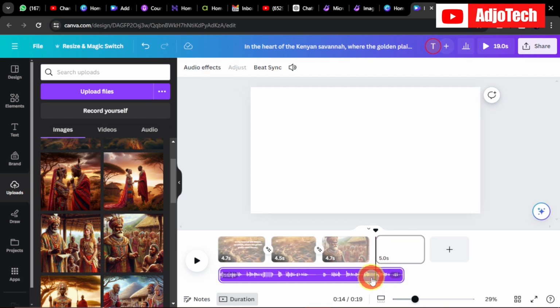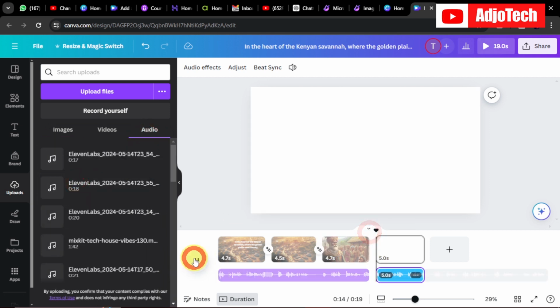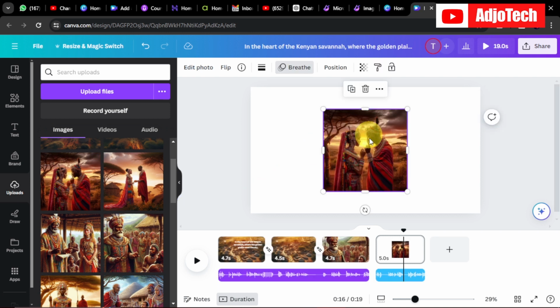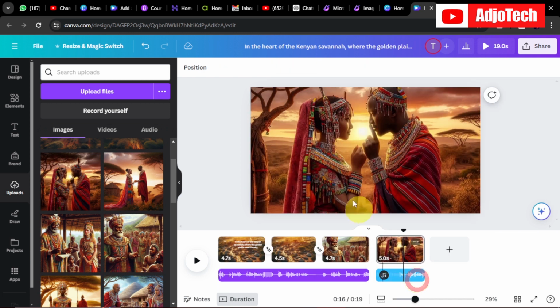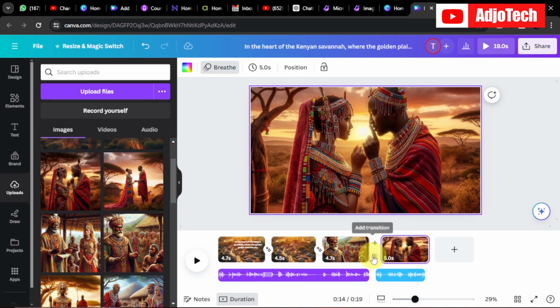I can even reduce the voiceover. I can even reduce it and then add even the next one here, which talks about the characters involved. So if I play this, you can see it's going to Nalika, the daughter of Chief Lamayan. So this is where the characters are involved. So I can actually come here and then start adding the characters right here. And then remember, we are actually going to add the match and move